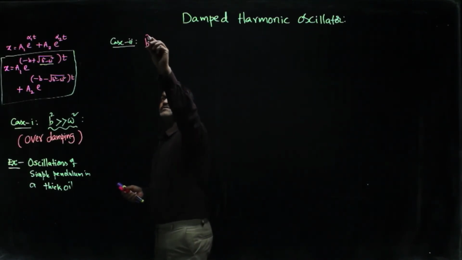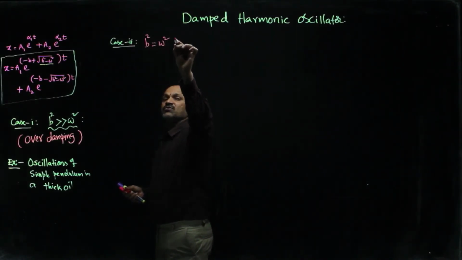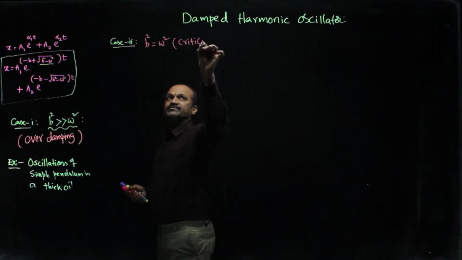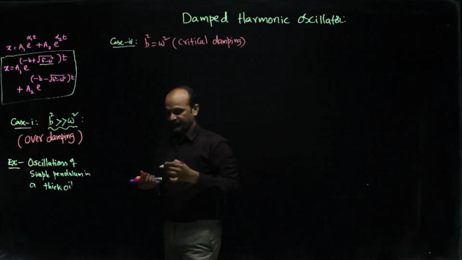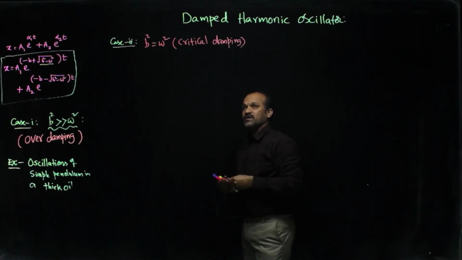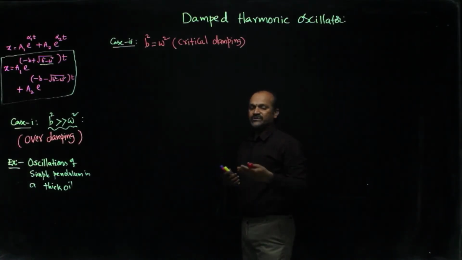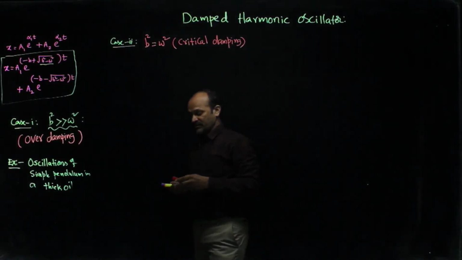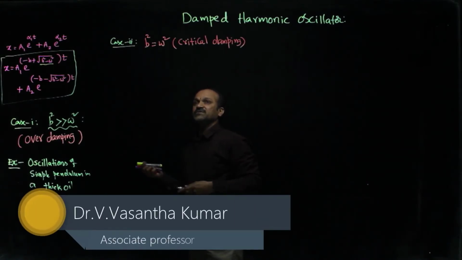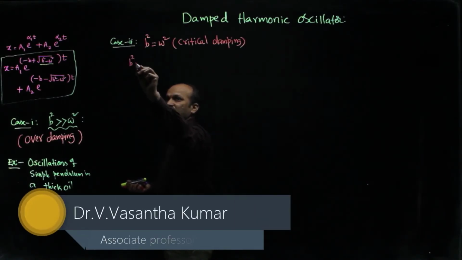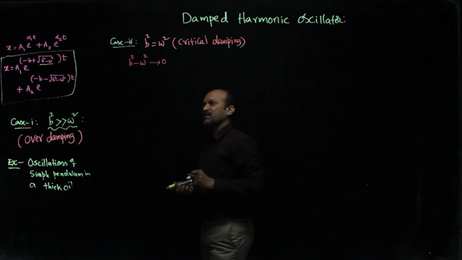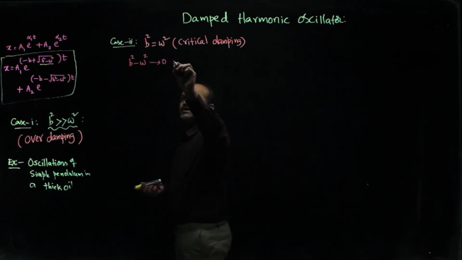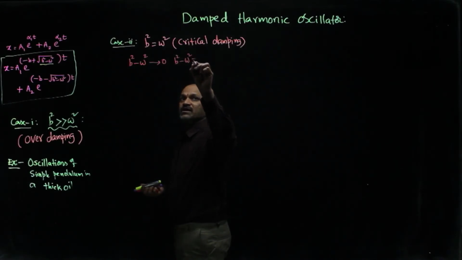b square is equal to omega square. This case is called critical damping. If b square is equal to omega square is applied in the solution, the root of 0 is mathematically not feasible, but the main thing is, the value b square minus omega square tends to 0, it becomes a very low value. So, let us take b square minus omega square as some h.